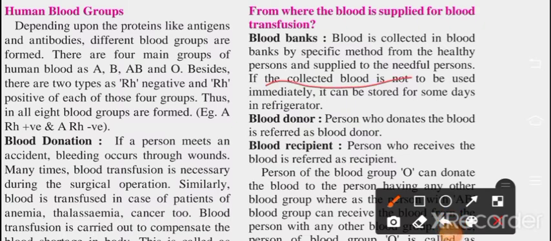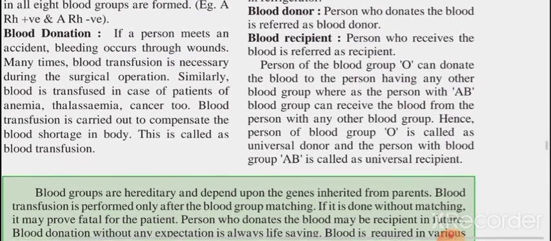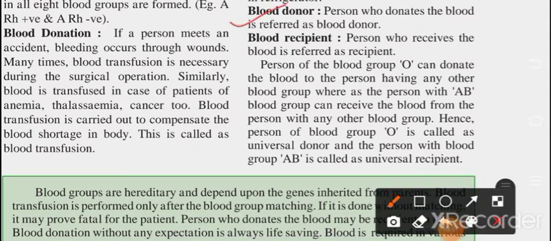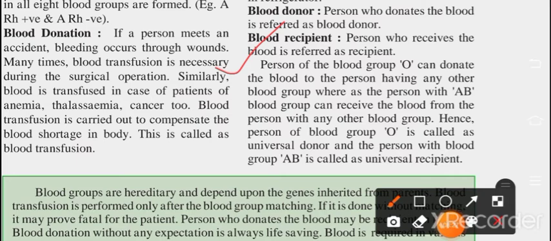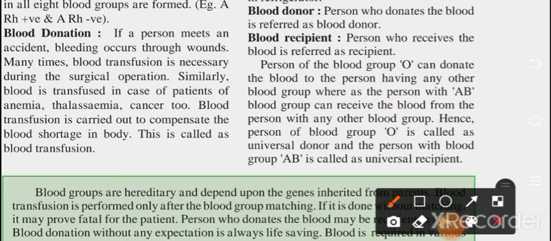If the collected blood is not to be used immediately, it can be stored for some days in a refrigerator. If there is no emergency, they can store it in the refrigerator. Blood donor: a person who donates blood is referred to as a blood donor. Blood recipient: a person who receives blood is referred to as a recipient. Whoever is receiving the blood from another person is called a recipient.